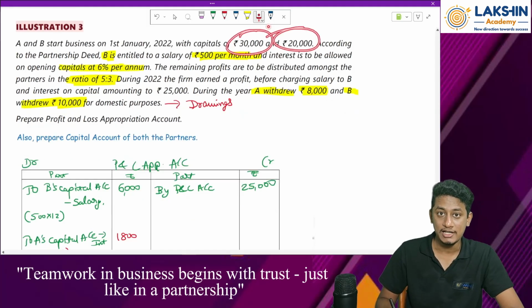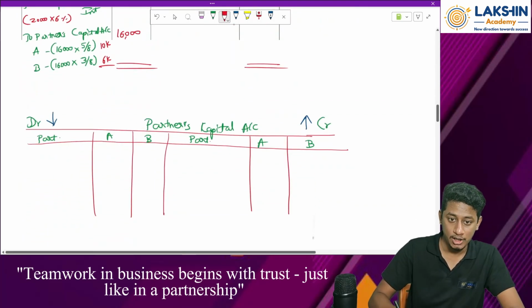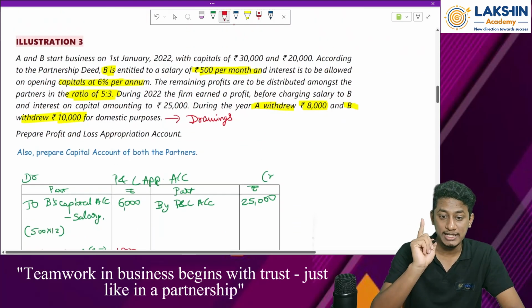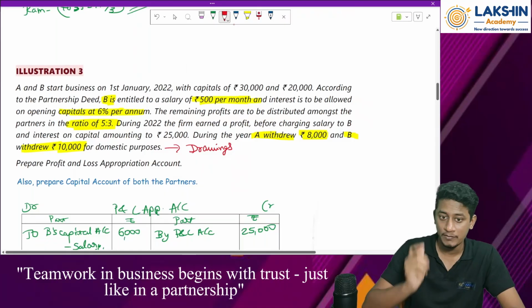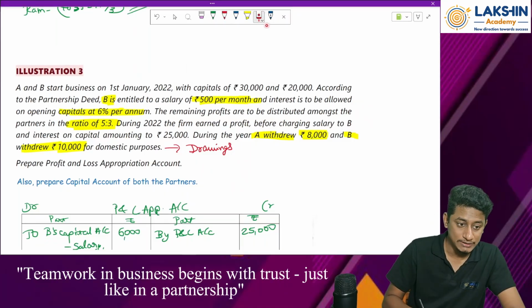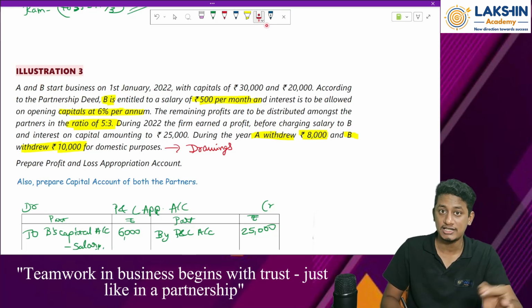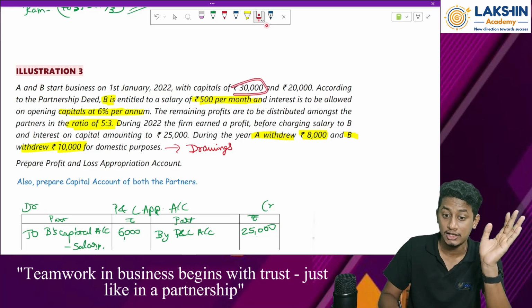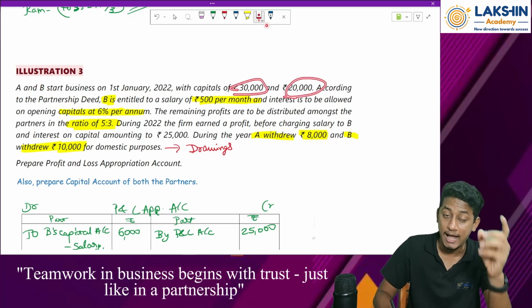Opening balance of capital is given to us. So, what do you write? By the way, is this the opening capital or the capital infused? It is the capital infused. Why? Because as per the question, A and B start the business on 1st of January. Because they are starting the business on the 1st of January, this is not the opening capital, but the capital infused by them.